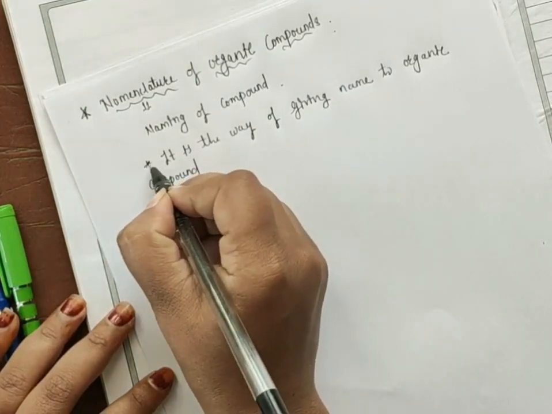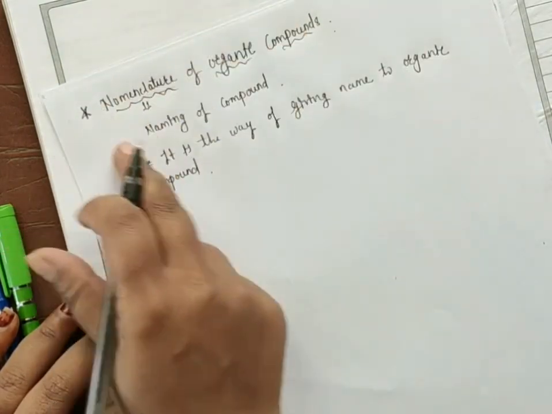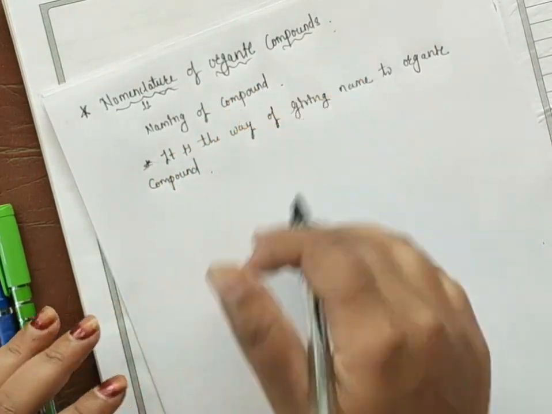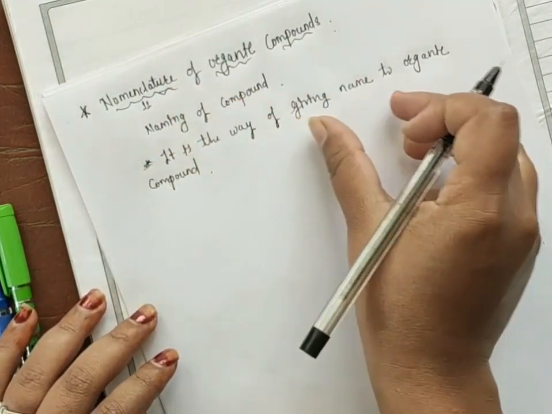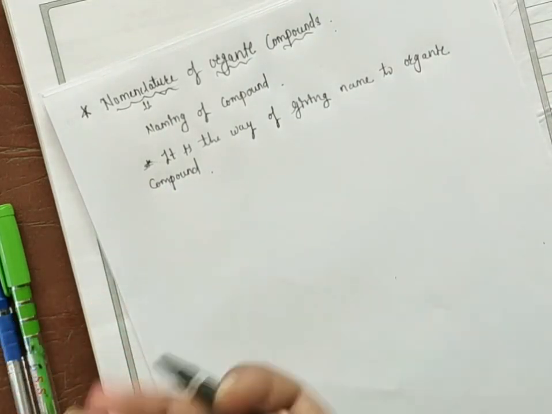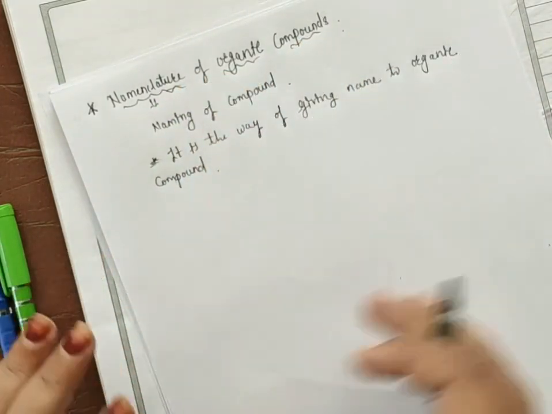This is the reason we do nomenclature of a particular compound. Nomenclature of a particular organic compound is nothing but giving the name. Okay, what do we use it for? We use the nomenclature of organic compounds to give a name to a particular organic compound.